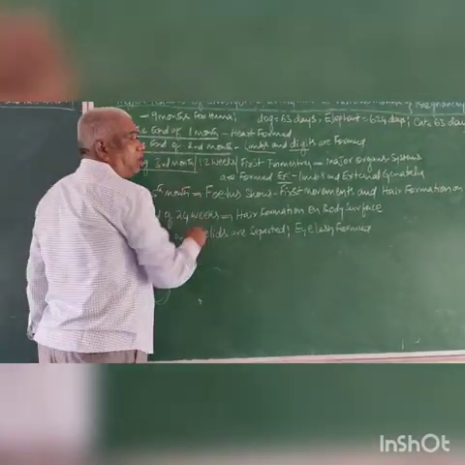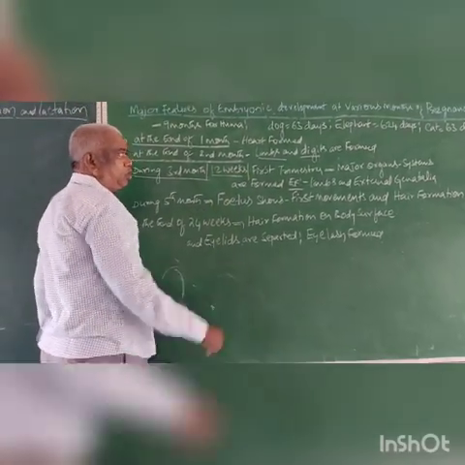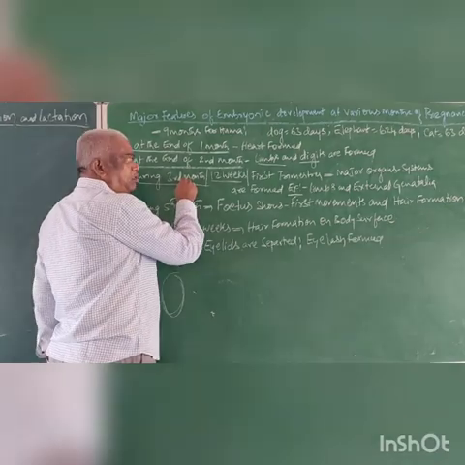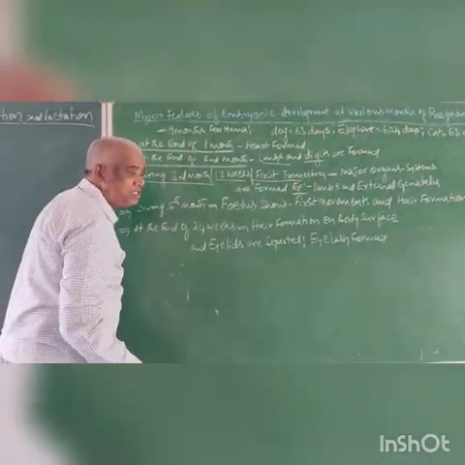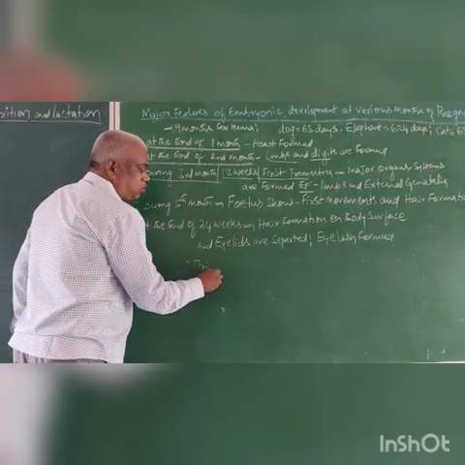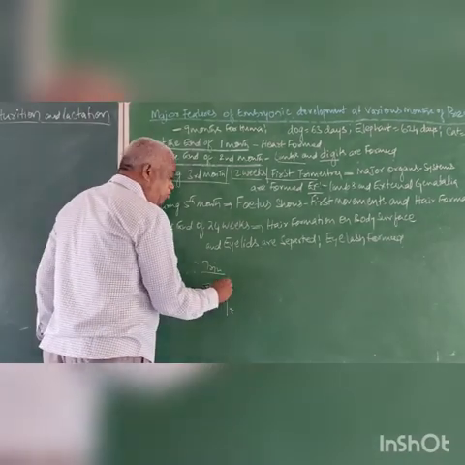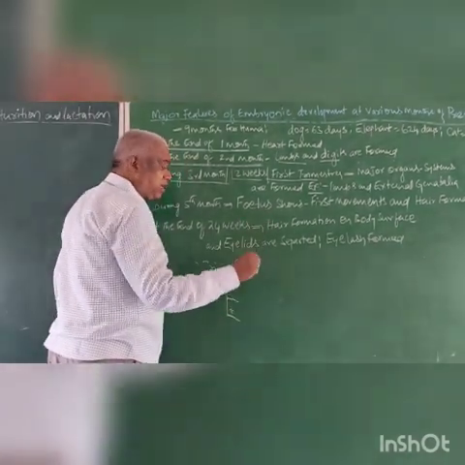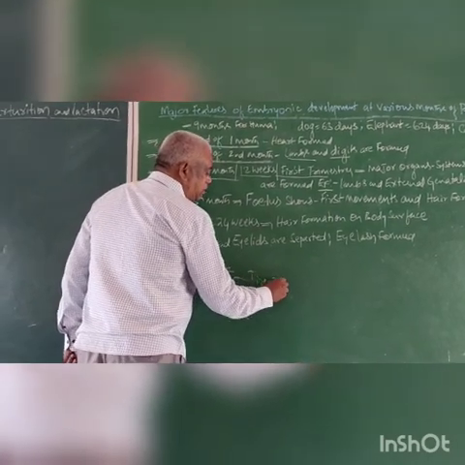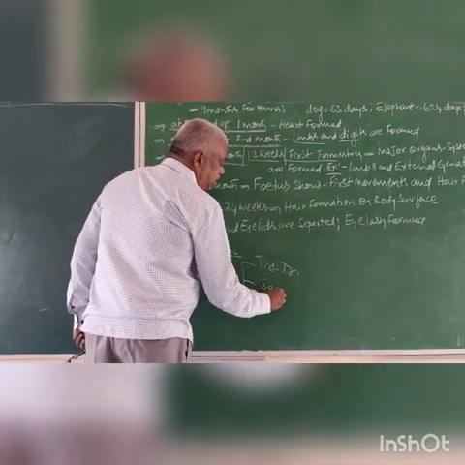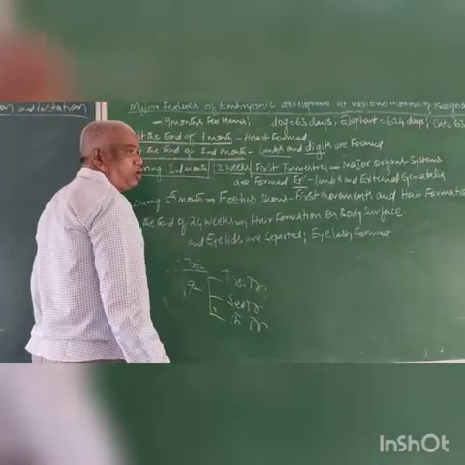During the third month, third month equals 12 weeks. 12 weeks is equal to the third month, or the first trimester. Tri means 3. Total duration of pregnancy is 9 months. These 9 months you can classify as 3 trimesters: first trimester, second trimester, third trimester.